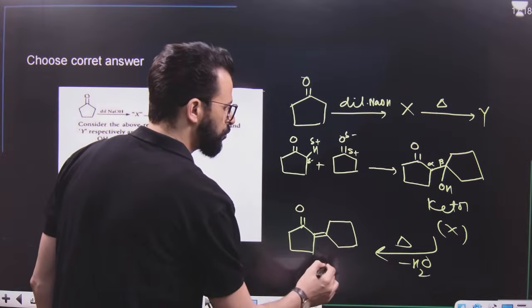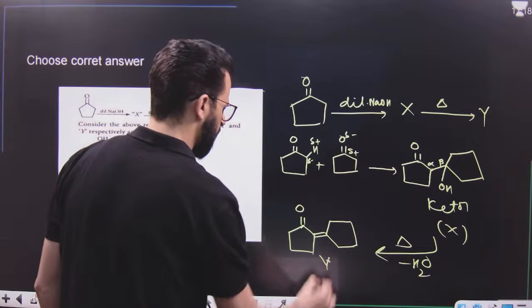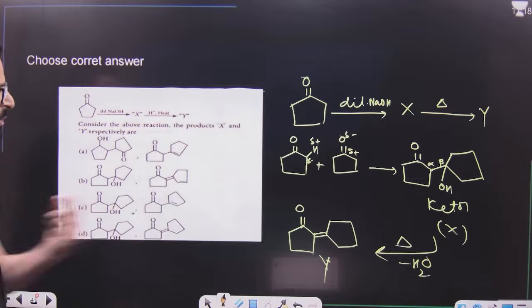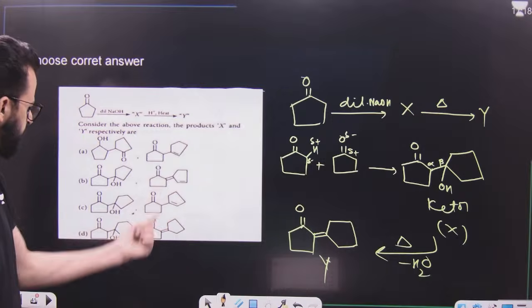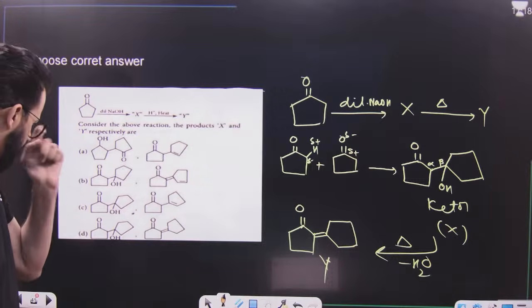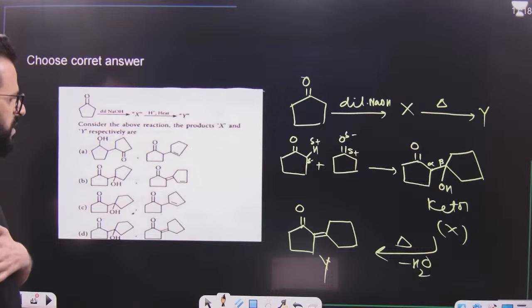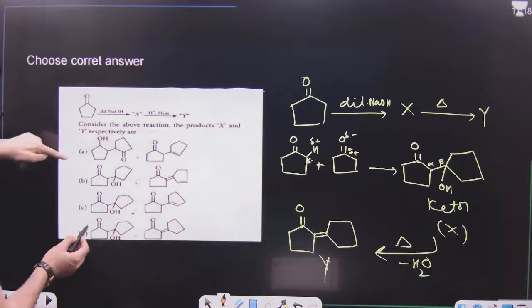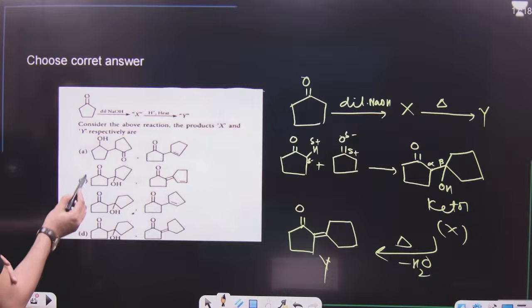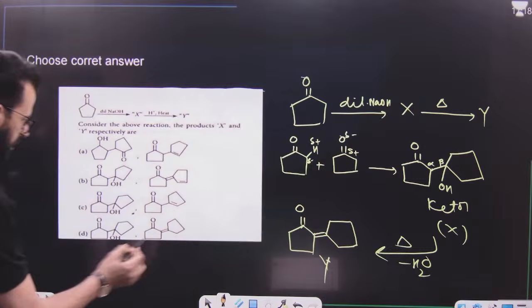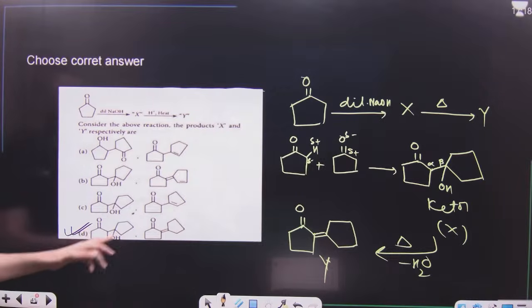So you have to choose which one is X and which one is Y. Have a look. Y is having the double bond, between this and this. So this can be Y. After that, you have to choose what X is. X is C double bond O, then OH. This one has a double bond in the ring as well, so no. This has only an exocyclic double bond. So it is this one. It is D, not B. I hope this point is clear.